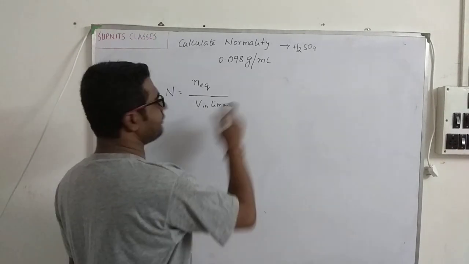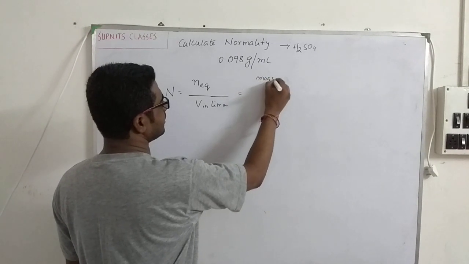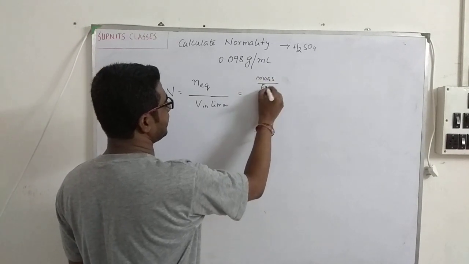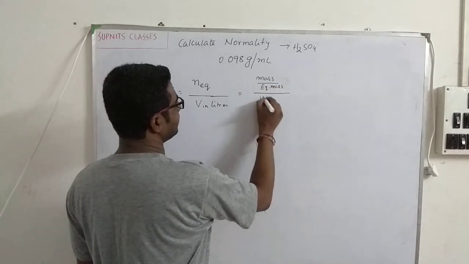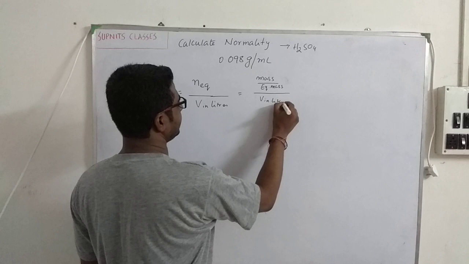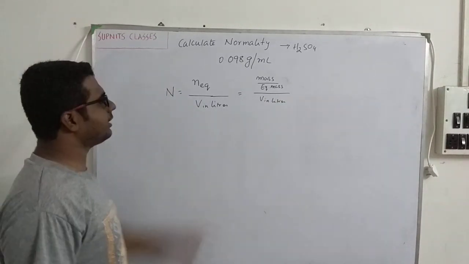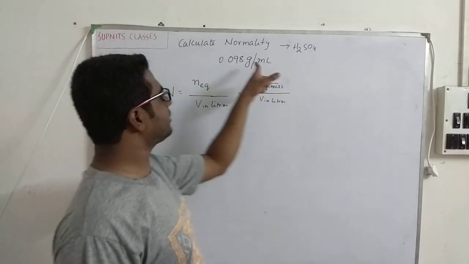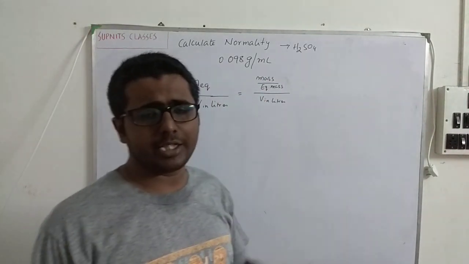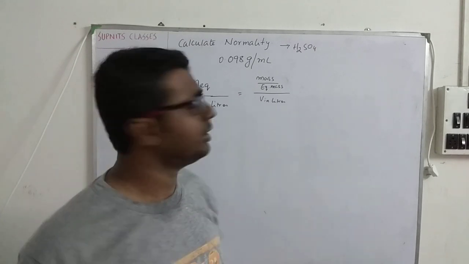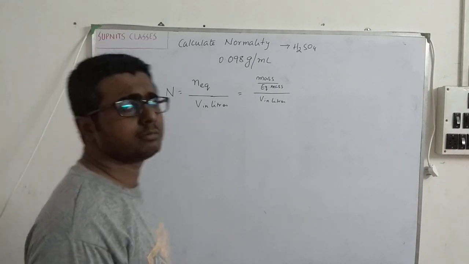Now what is the number of equivalents? That also we know: mass by equivalent mass, by volume in liters. Okay, so I have written volume in liters like this. Now when I see this, I feel that I require mass, I require equivalent weight, and I require volume, but nothing is given. It is given 0.098 gram per milliliter.